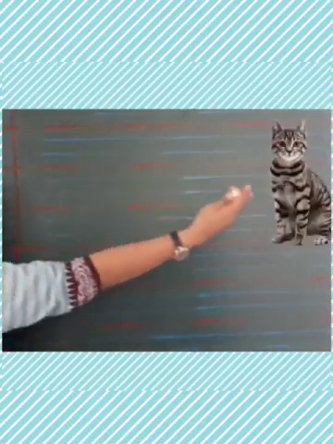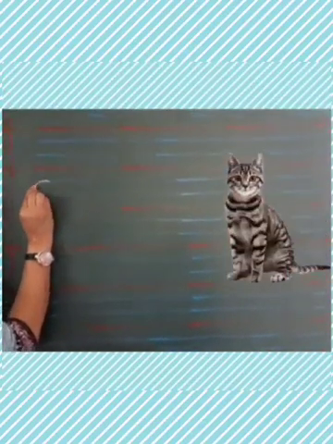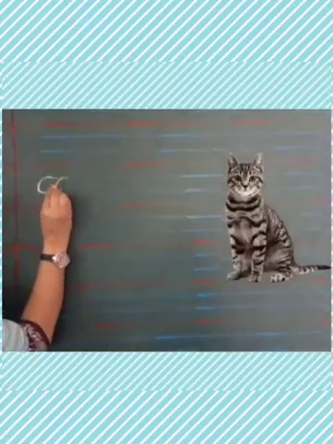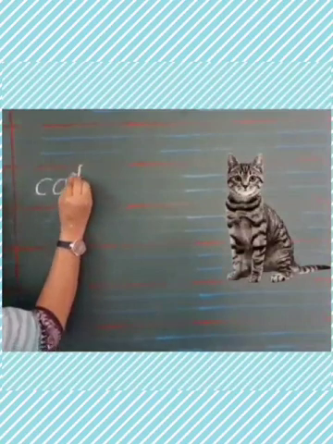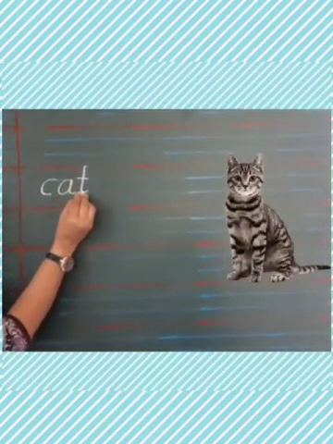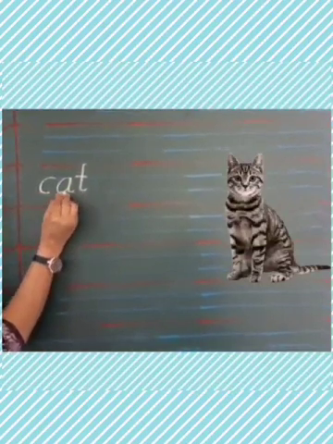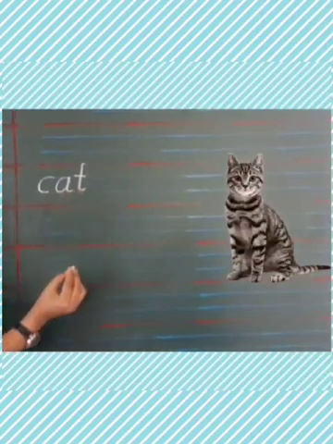And then next we have cat. And the spelling of cat is C, A, T, cat. C says K, A says A, T says T. K A T, cat. C A T, cat.